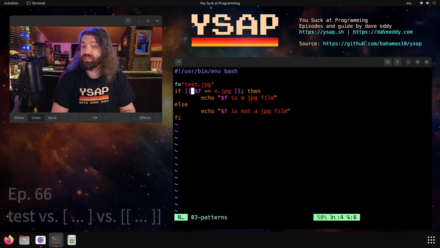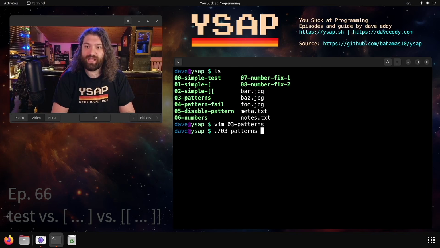We get some more features than just the test command or the single square brackets. So let's define a variable. F is test.jpg. And then we're going to check, does test.jpg equal star.jpg? $f is a JPEG file, $f is not a JPEG file. What do you think is going to happen? Are we going to match it? I mean, it's a star here. Are we going to expand that glob?